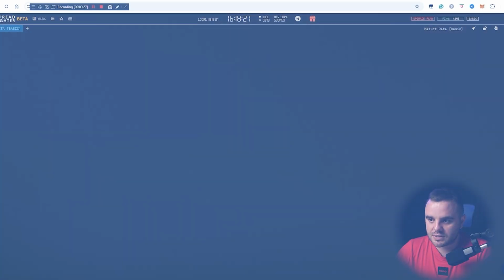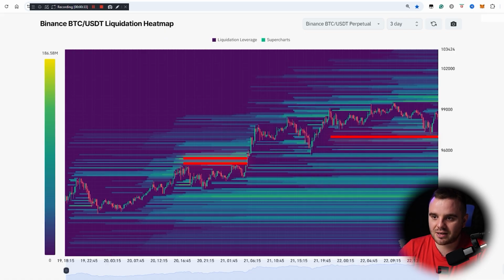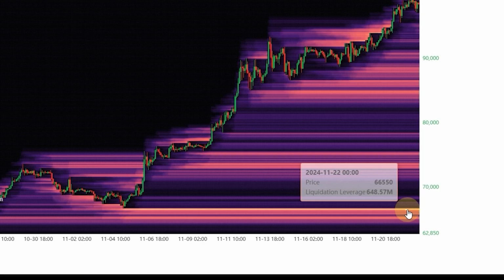Let me explain to you why it's better, and a short tutorial. First, it is better because it shows you clear levels where the biggest liquidations appear, and the numbers are really accurate. Because sometimes when I analyze Hyblock Capital, I can see such big numbers that don't exist. It's impossible that there would be such liquidation.